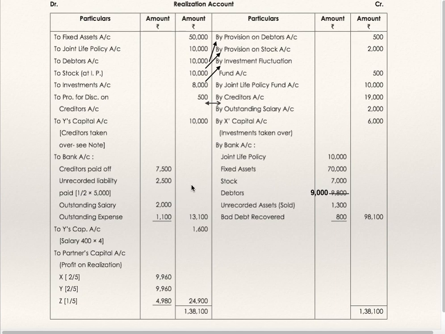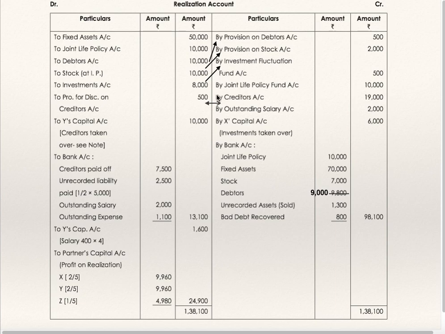Now we'll see the realization account. To fixed assets, to joint life policy, to debtors, to stock, to investments. Whatever they have deducted from debtors, stock and investment is credited to realization account. Provision on debtors, provision on stock, investment fluctuation fund. Then joint life policy fund 10,000 was credited.